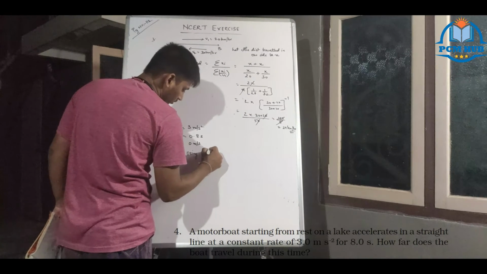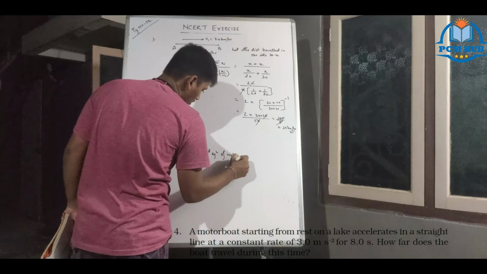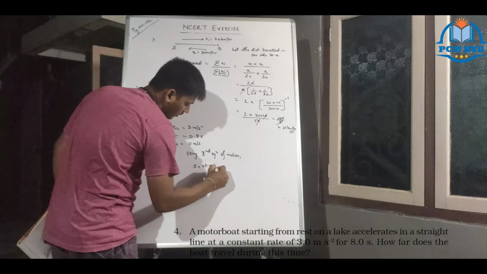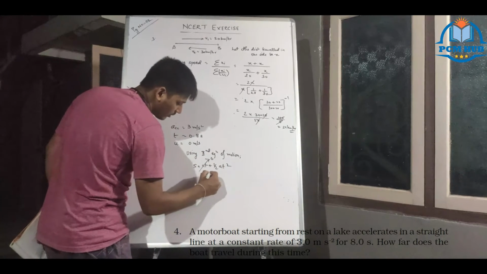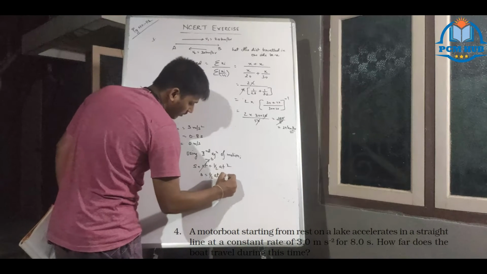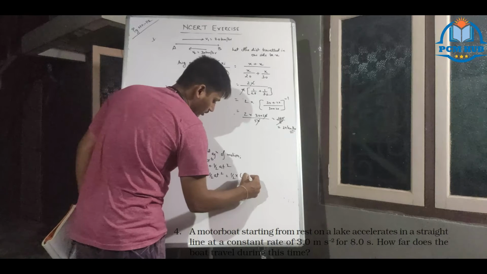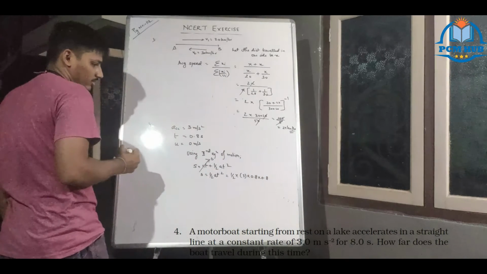Using the second equation of motion, S equals ut plus half at square. u is 0 here, so S equals half at square because we have to find distance. Half into 3 into 0.8 into 0.8 seconds.